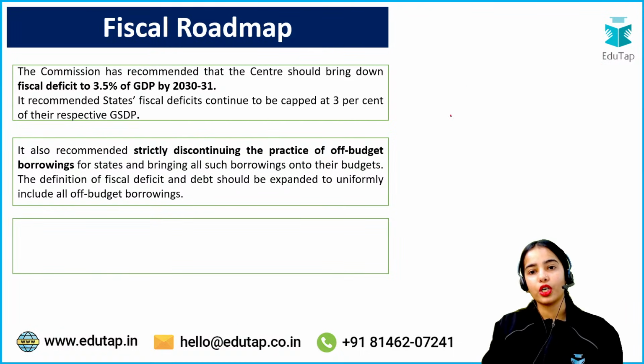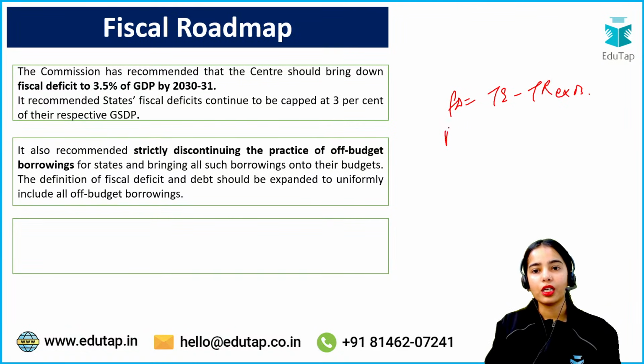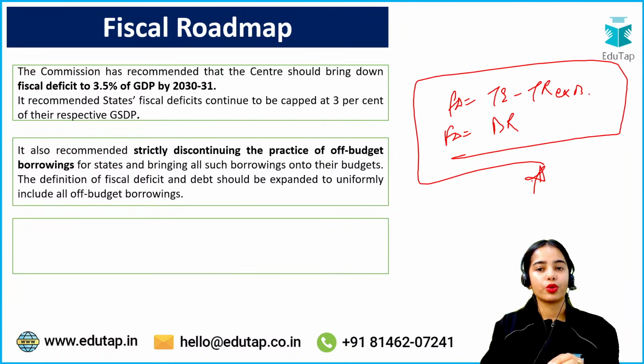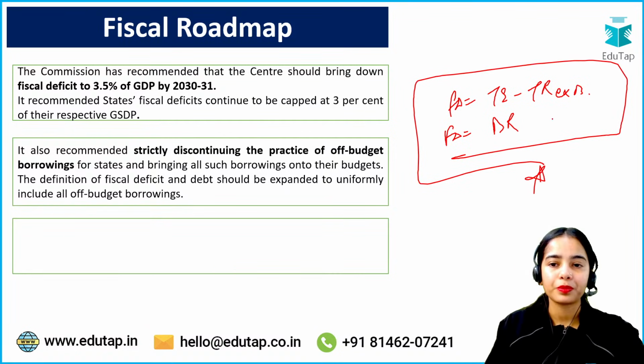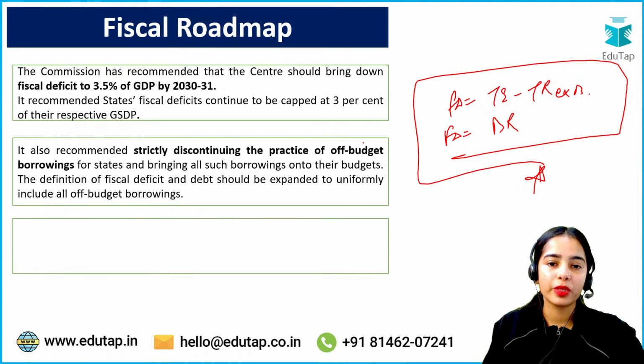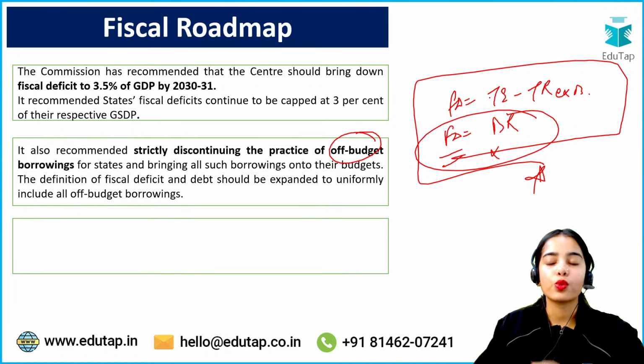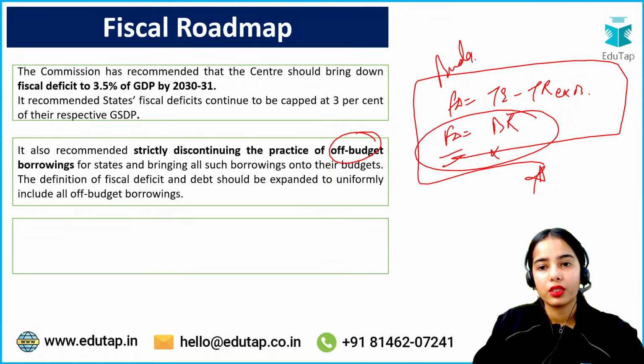That is not correct. So fiscal deficit is equal to total expenditure minus total receipts excluding borrowing. So fiscal deficit actually shows the borrowing requirement of the government, okay. So if the off-budget borrowings are happening, the fiscal deficit will not be able to show the total borrowing requirement, as the fiscal deficit only takes into account the budget.